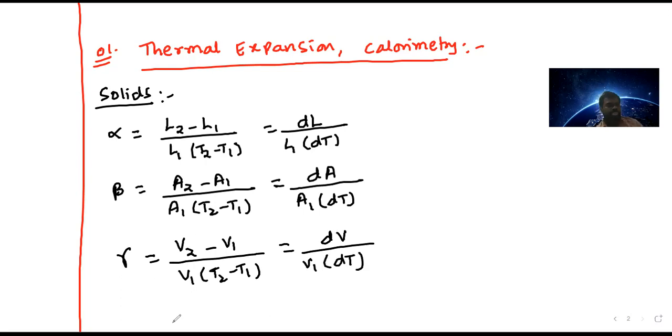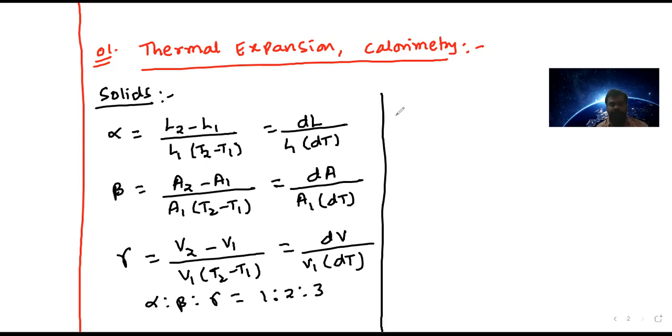The ratio alpha is to beta is to gamma equals 1 is to 2 is to 3. That is, beta is equal to 2 alpha and gamma is equal to 3 alpha.